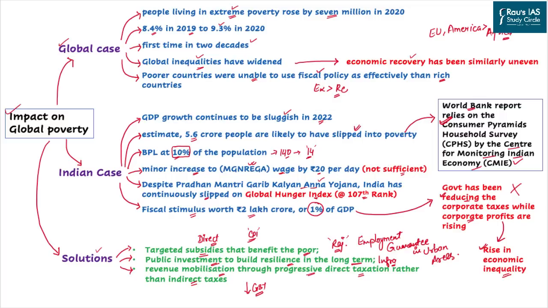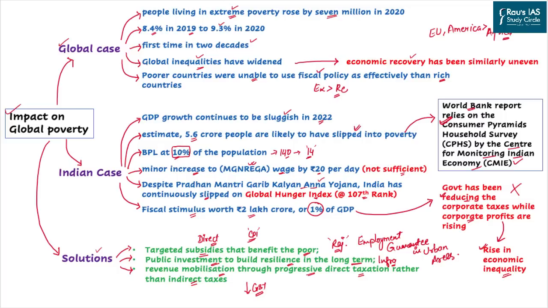And lastly, the fiscal stimulus that the government has launched, around 2 lakh crore rupees, which was just 1% of the GDP, has led to the further deterioration of the fiscal status of poor people. And despite this, the government was focusing on reducing the corporate tax, which should have been avoided at all cost. Reduction in corporate taxes in the last 2-3 years, despite the rise in corporate profit, has led to a further rise in economic inequality. That is one of the reasons why the rich are becoming richer in India.